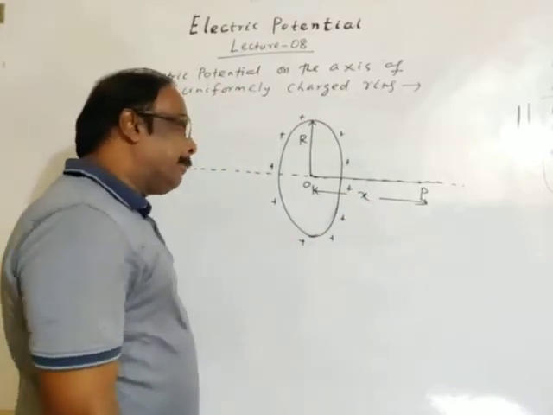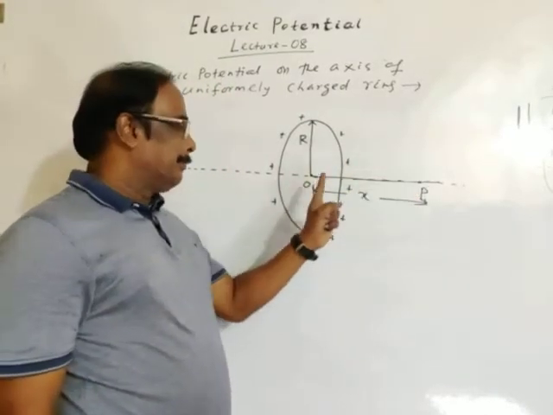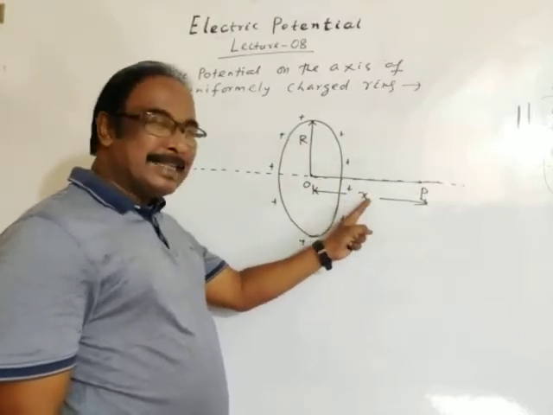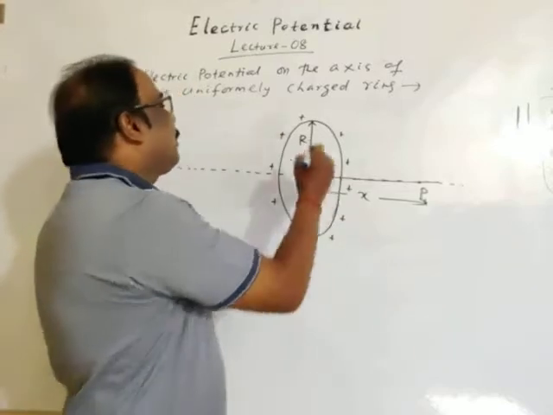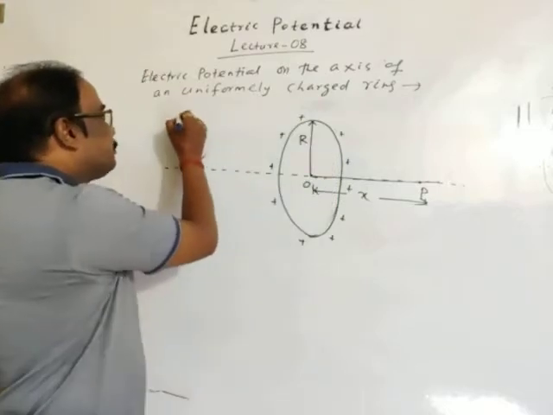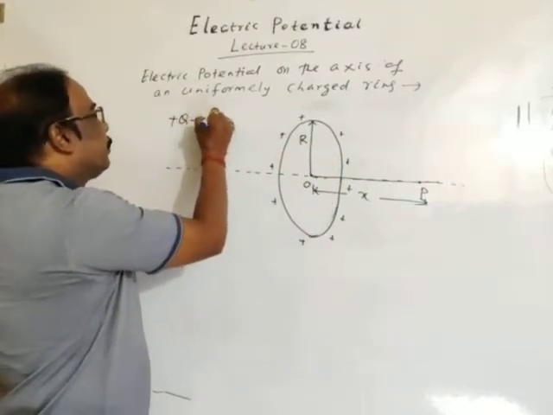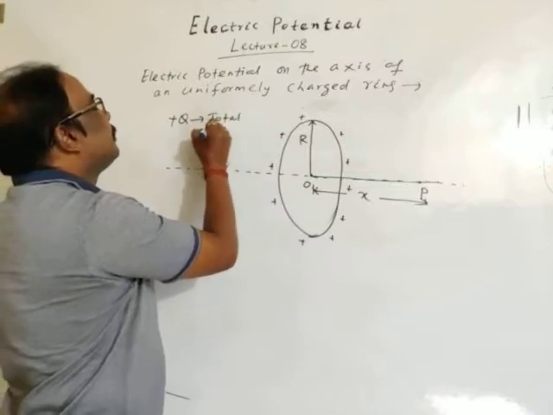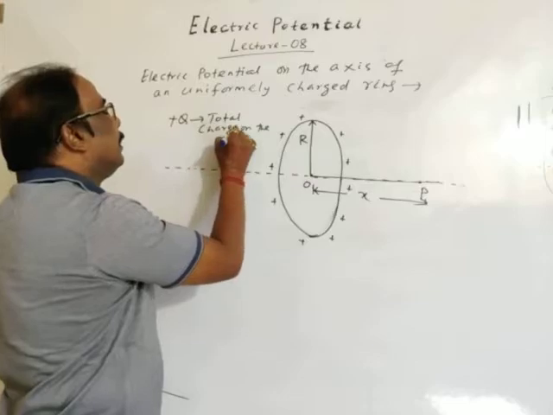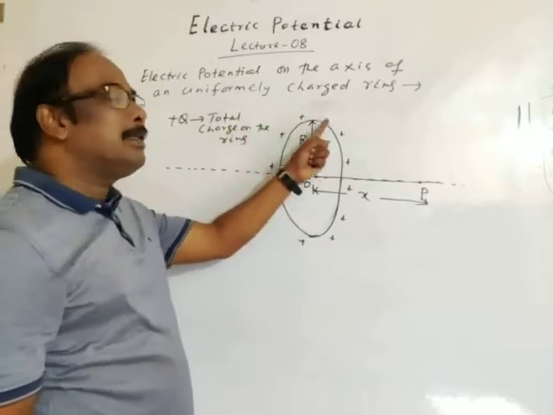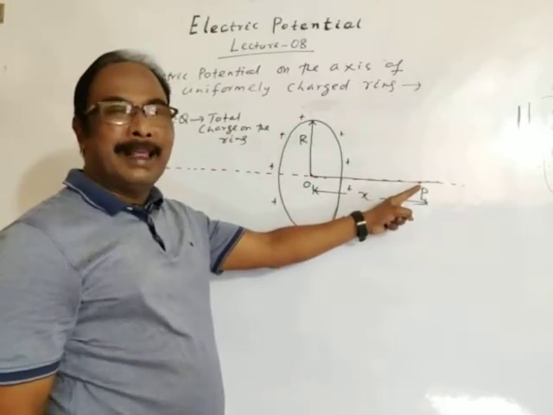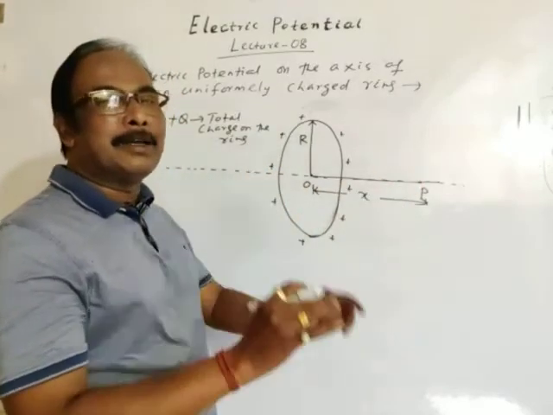Let the total charge given to the ring be Q, which is distributed uniformly. We have to find the electric potential at any point P on the axis of the ring.